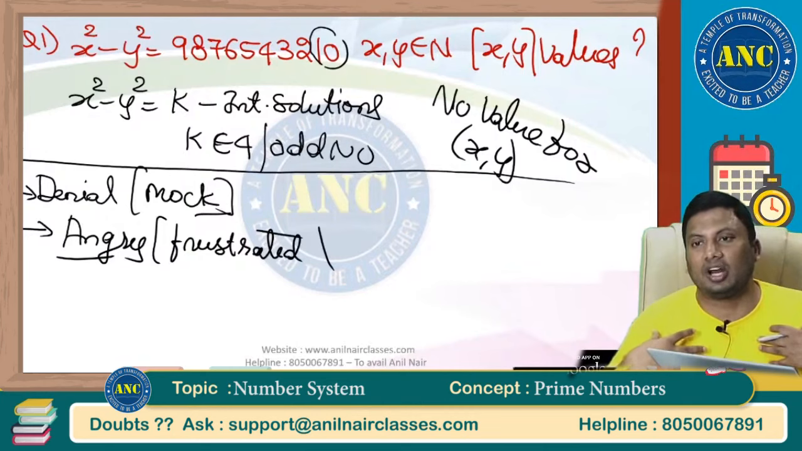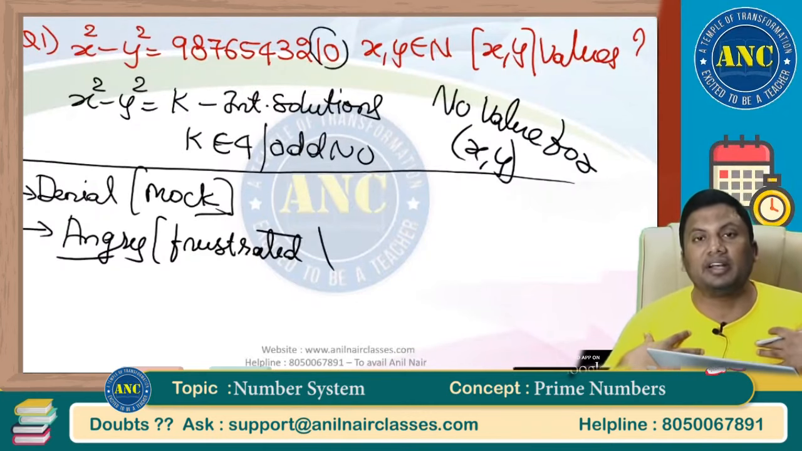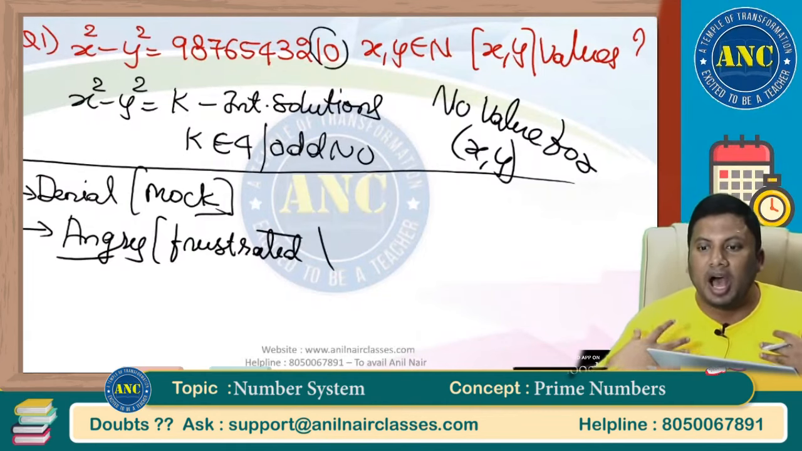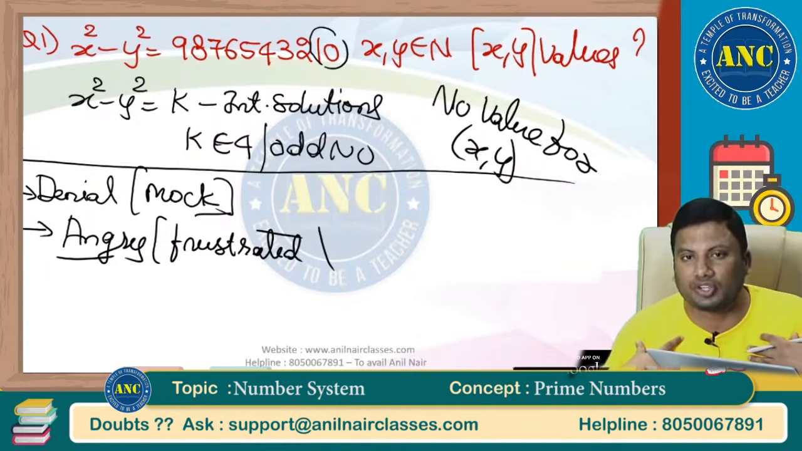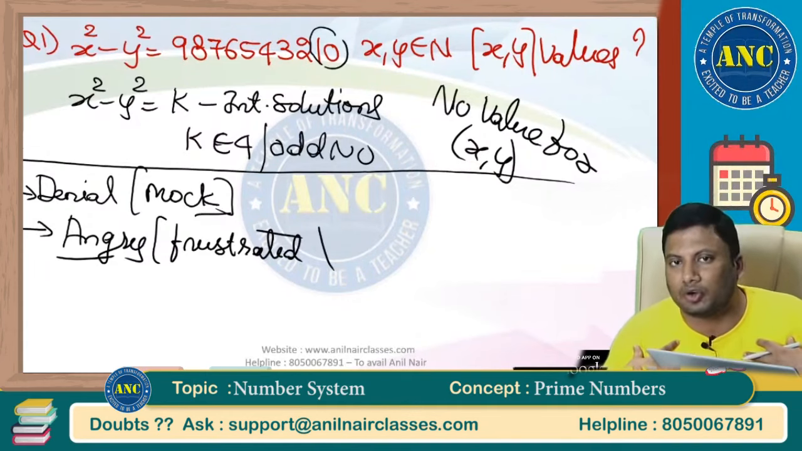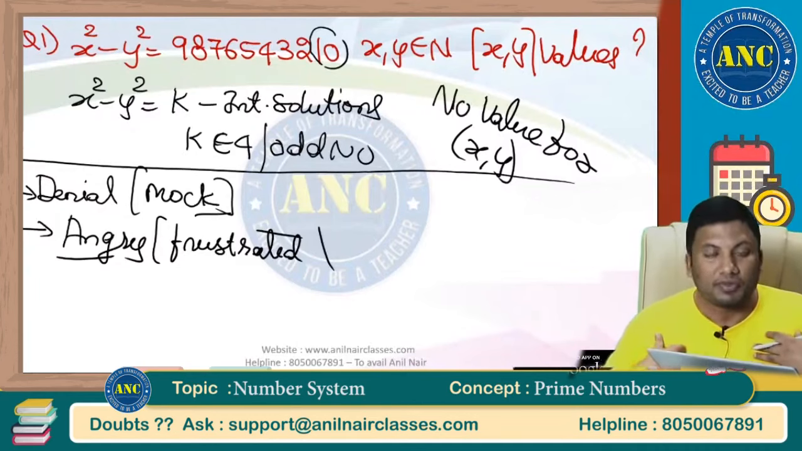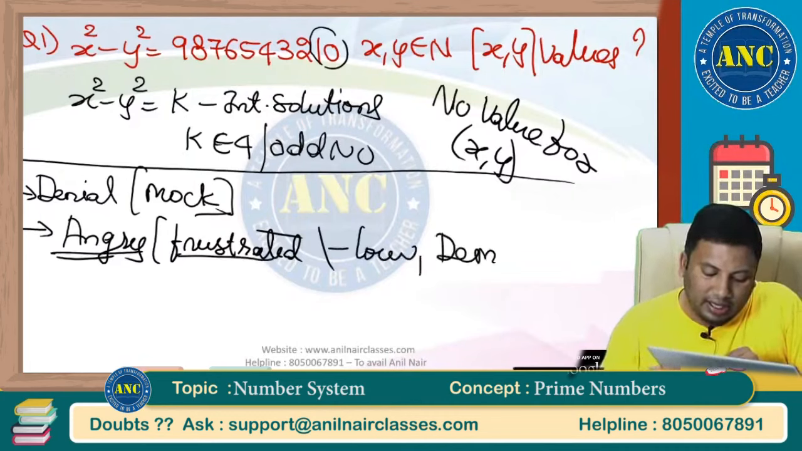"I am a class topper. I am a college topper. I thought while preparing for the CAT examination that I could score well, but I am not even getting 70 percentile in my CAT. I am not even crossing one sectional cutoff. I do not even know the strategy of attempting the CAT paper. Out of 34 questions, when they tell me 14 questions come from arithmetic, I am not even concentrating on arithmetic." You will be frustrated, angry, low, demotivated, depressed.